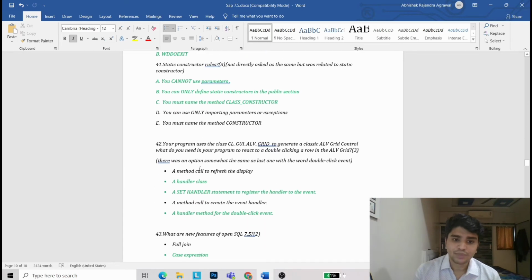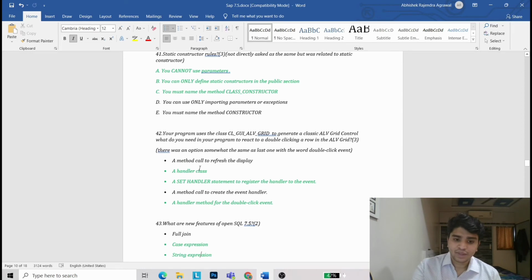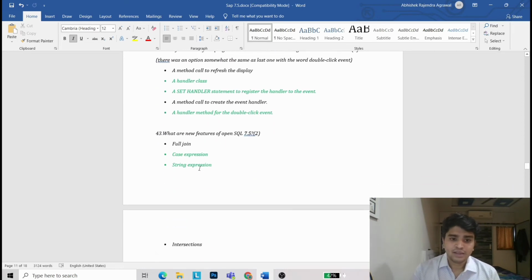Now 42. Your program uses the class CL_GUI_ALV_GRID to generate an ALV grid control. What do you need in your program to react to double-clicking a row in the ALV grid? It is a handler class, a SET HANDLER statement to register the handler to the event, and a handler method for the double click event. What are the new features of OpenSQL? It is CASE expression and string expression.